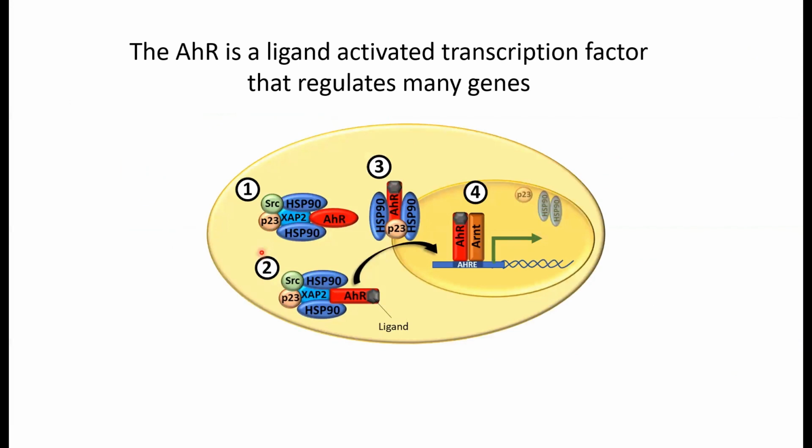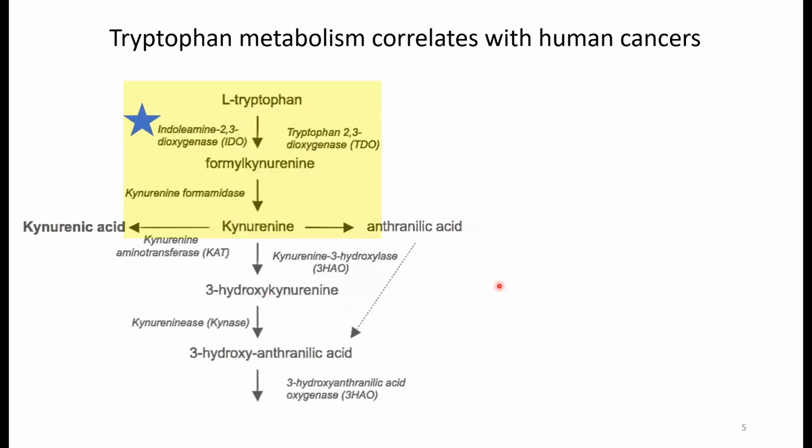The AHR is a ligand-activated transcription factor, where upon cytosolic binding of ligand, it is transported to the nucleus, where it initiates transcription of a variety of target genes depending on specific ligand and tissue type. Initially, AHR was characterized by its ability to bind to xenobiotic ligands, but now it's known that AHR has endogenous ligands as well. One endogenous ligand of great interest is kynurenine, which is a product of L-tryptophan metabolism by deoxygenases IDO and TDO. Kynurenine and other tryptophan metabolites are AHR agonists.